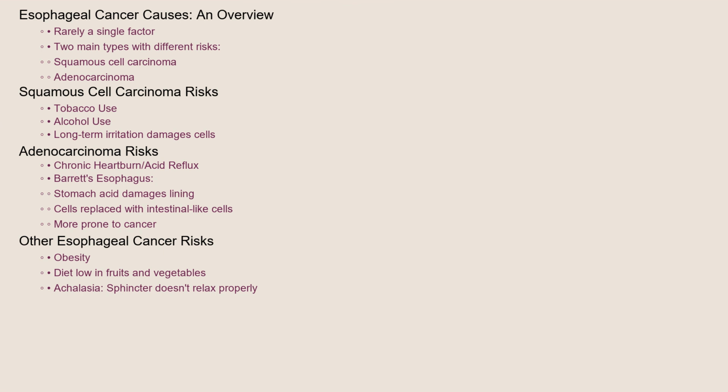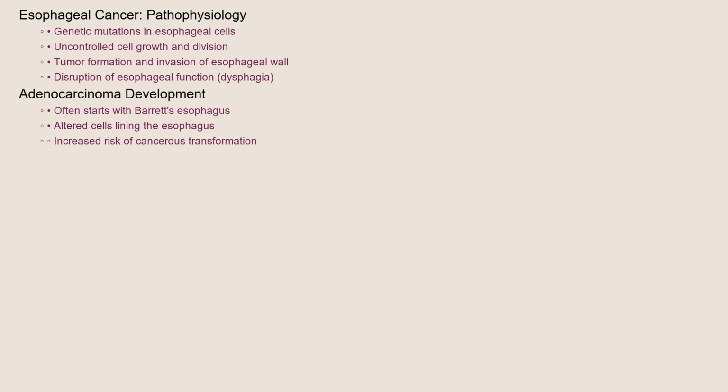called Barrett's esophagus. Barrett's esophagus occurs when the lining of the esophagus is damaged by stomach acid, causing the normal esophageal cells to be replaced by cells similar to those lining the intestine. This altered tissue is more prone to developing into cancer. Other risk factors include obesity, a diet low in fruits and vegetables, and achalasia, a condition where the esophageal sphincter doesn't relax properly. Let's explore the pathophysiology.